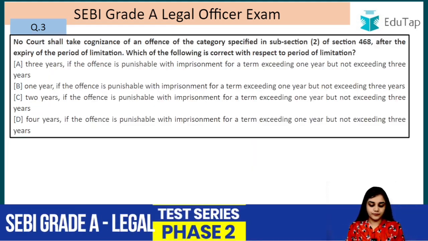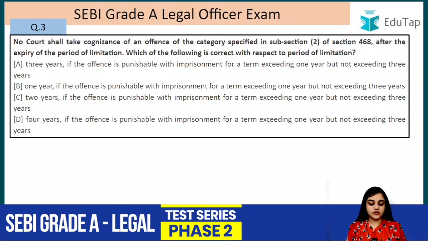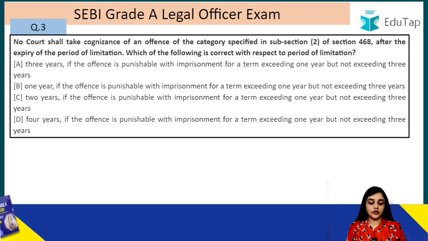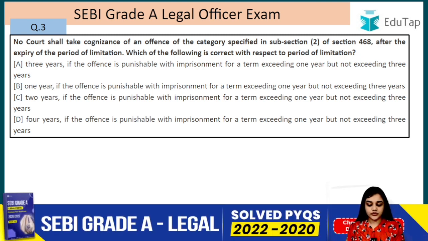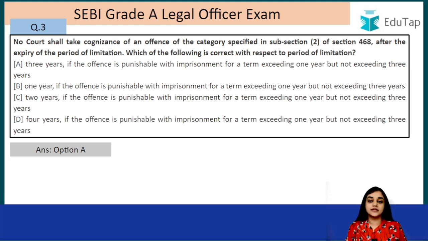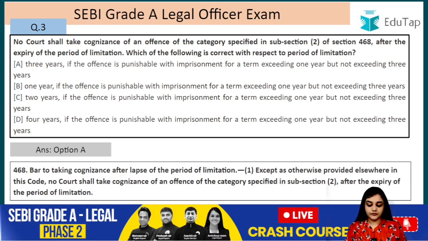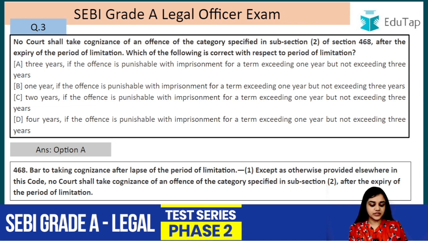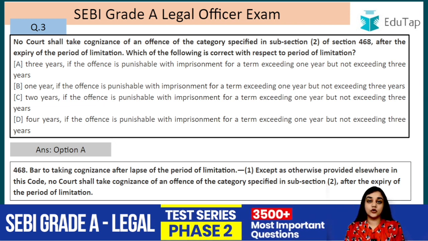Question number 4. No court shall take cognizance of an offence of the category specified in subsection 2 of section 468 after the expiry of the period of limitation. Which of the following is correct with respect of the period of limitation? So the answer to this question is actually A, that is 3 years if the offence is punishable with imprisonment for a term exceeding 1 year but not exceeding 3 years, right? So this is section 468. Except as otherwise provided elsewhere in the code, no court shall take cognizance of an offence of the category specified in subsection 2 after the expiry of the period of limitation.